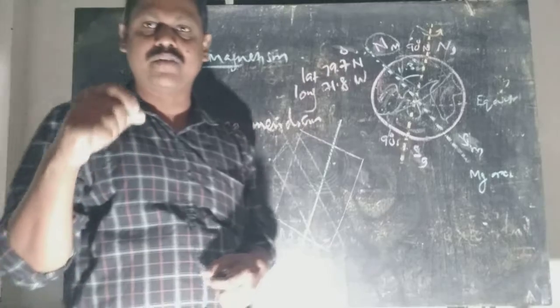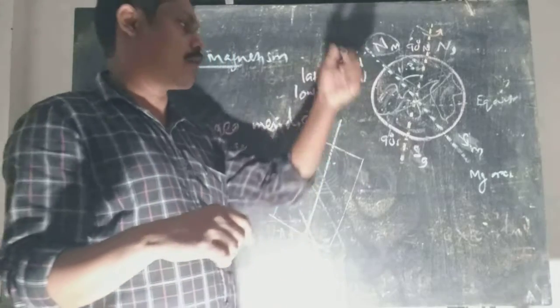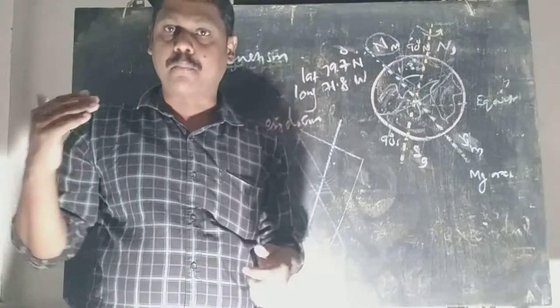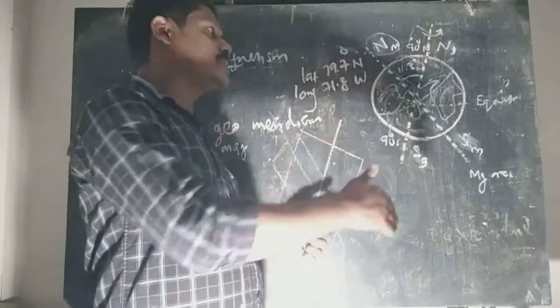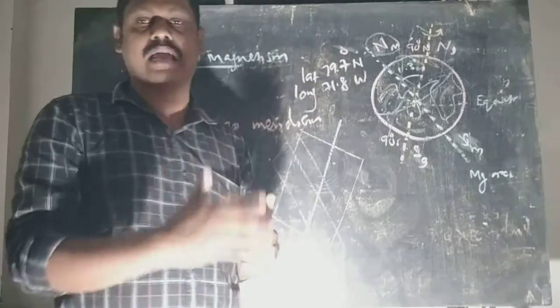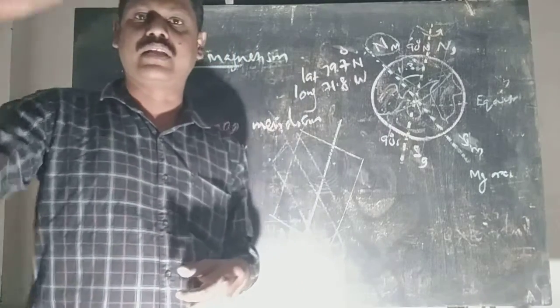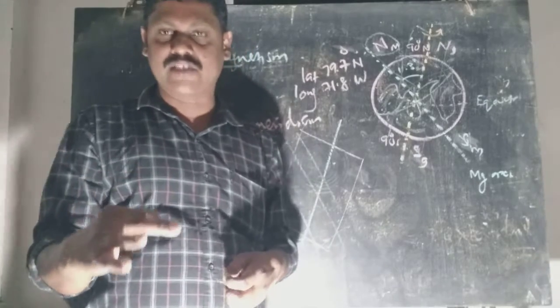When we suspend a free magnet like a bar magnet above the Earth's surface, definitely it will align along the magnetic meridian, along the magnetic axis, parallel to the magnetic axis. That is why we said a bar magnet suspended freely shows the navigation property.